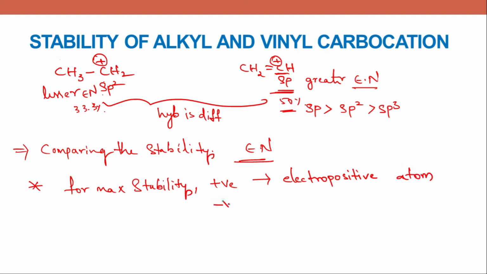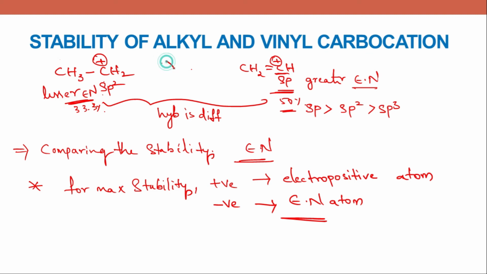And negative charge should be on an electronegative atom. An electronegative atom can bear the negative charge on it, because it attracts the electron. So if there is a negative charge, it can bear it, but an electronegative atom can't bear the positive charge on it, and an electropositive atom also can't bear the negative charge on it.